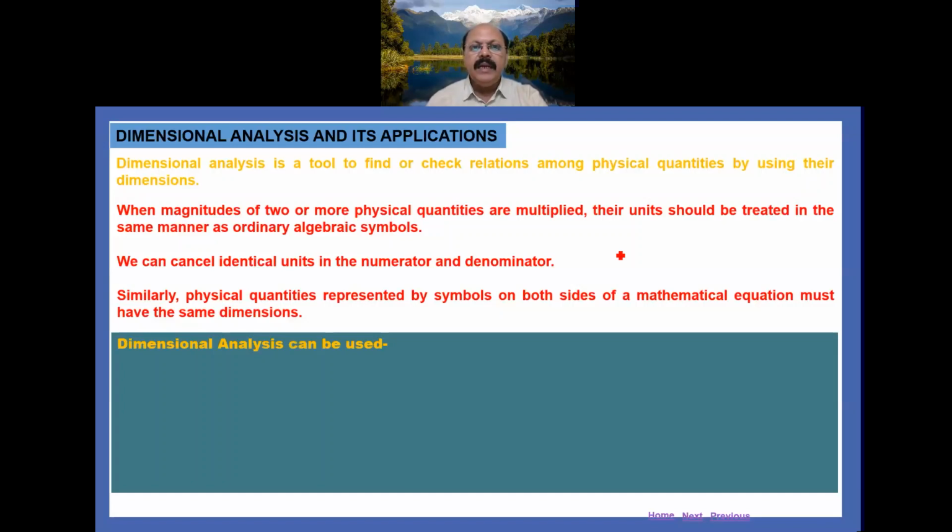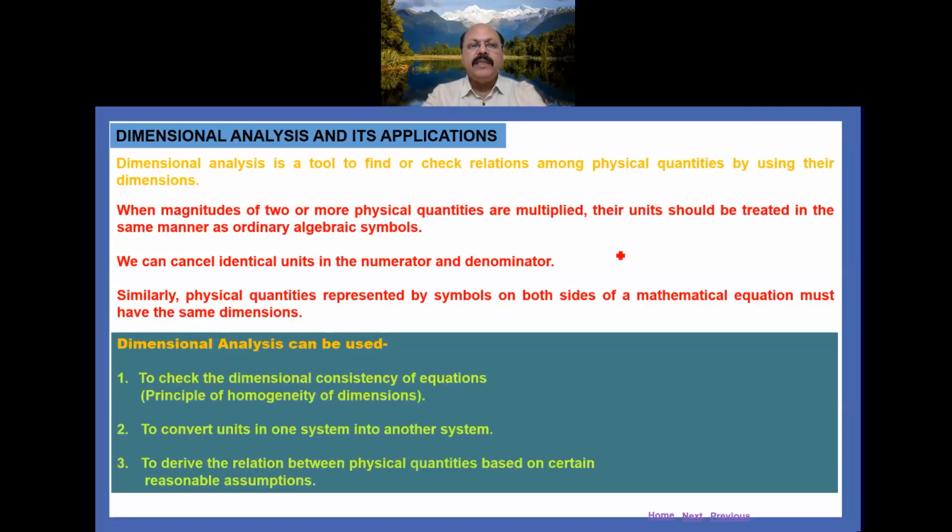So dimensional analysis can be used for three purposes. Here you can see that: first, to check the dimensional consistency of equations by using the principle of homogeneity of dimensions; second, to convert units in one system into another system; third, to derive the relation between physical quantities based on certain reasonable assumptions.